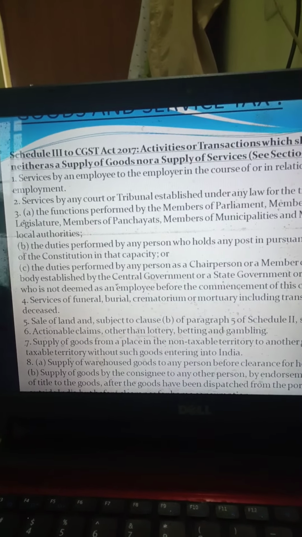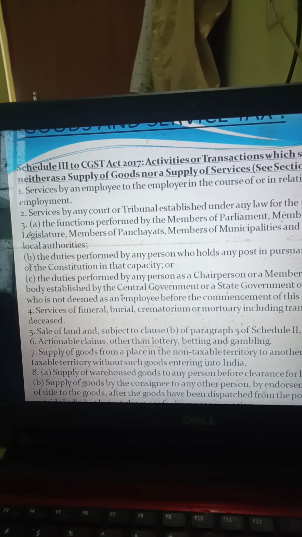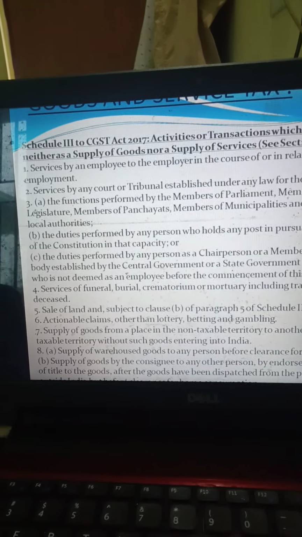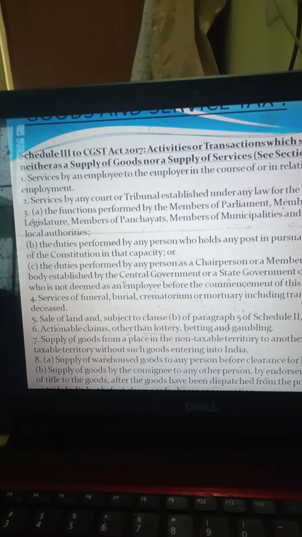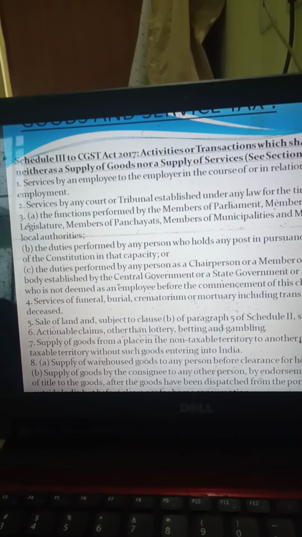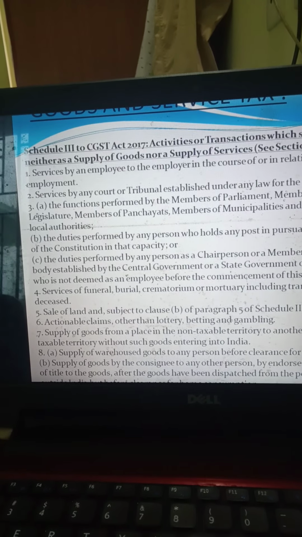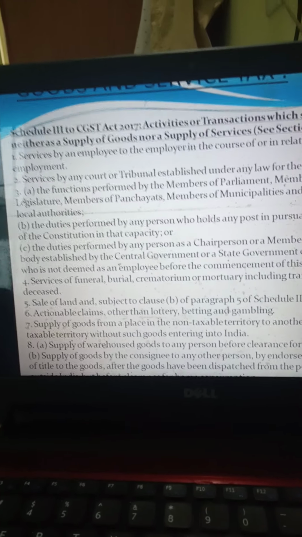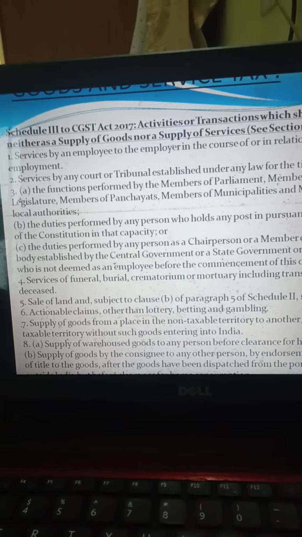Services of funeral, burial, crematorium, mortuary, including transportation of the deceased, do not form supply. Sale of land and building, except matters given in Schedule 2, does not come under supply. Actionable claims other than lottery, betting and gambling. Supply of goods from a place in the non-taxable territory to another place in the non-taxable territory without such goods entering into India.